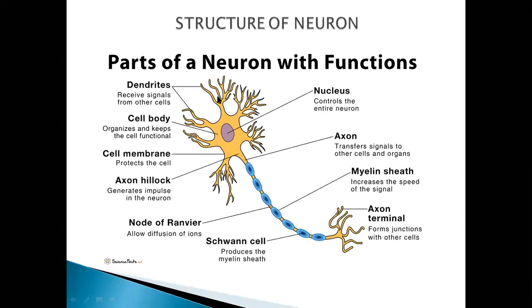Next, see the types of the neurons. We will see the structure of the neuron here, parts of neuron with function. You can see the structure of one neuron, one cell is given here. It's the cell body part, and from here till the end it is the axon part. So let's see the cell body parts and axon parts here. The cell body, you can see here, this is the cell body part. Or neuron cell body, it's also called the cyton.